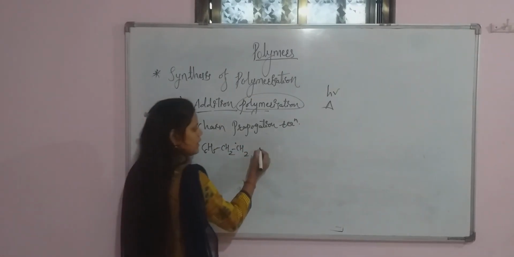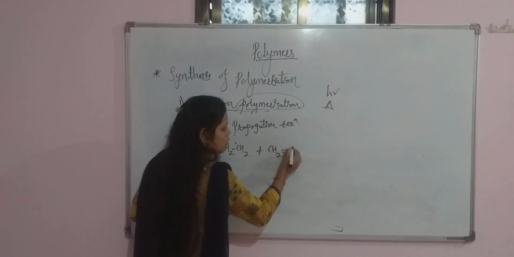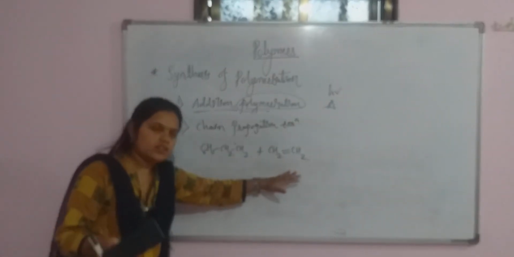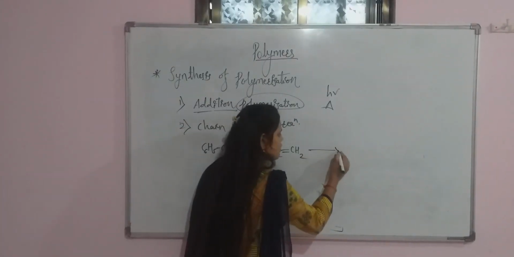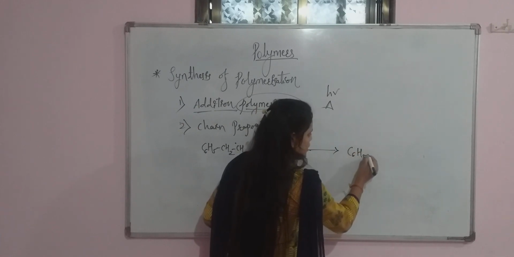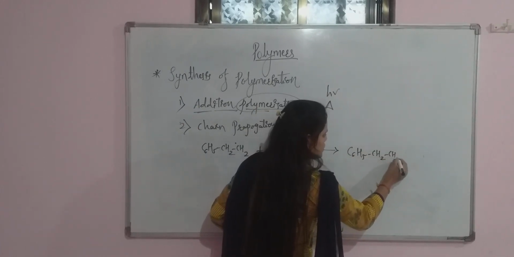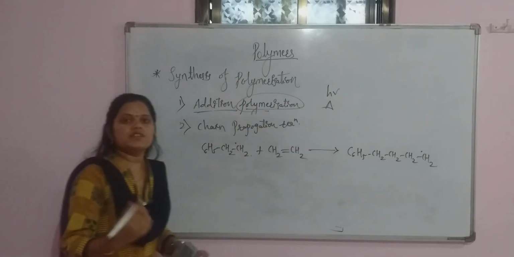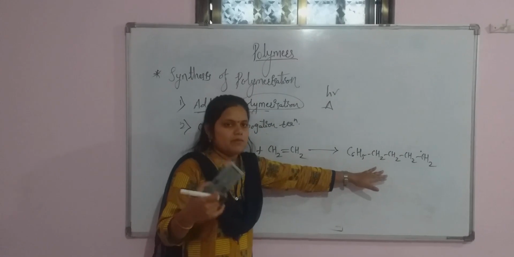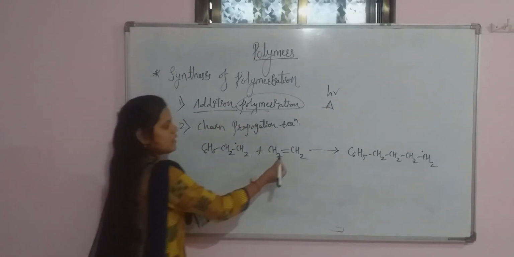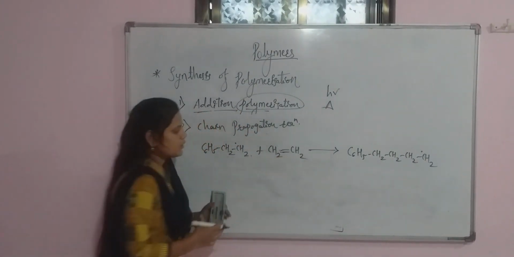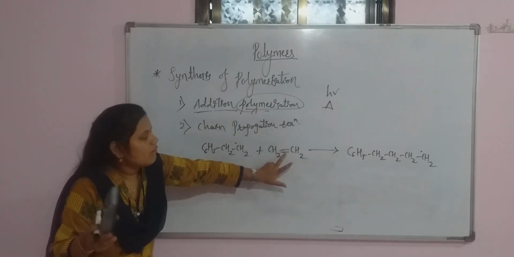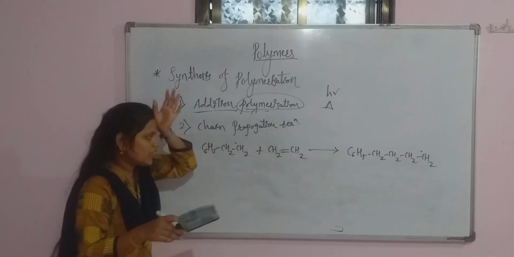This radical will now react with another molecule of ethene. So there is a formation of C6H5 CH2, a new radical which has a higher molecular mass. How is it formed? In the carbon-carbon double bond, this is the sigma bond and this is a pi bond. Now the pi bond is very weak. When it comes in contact with sunlight, it can easily break.